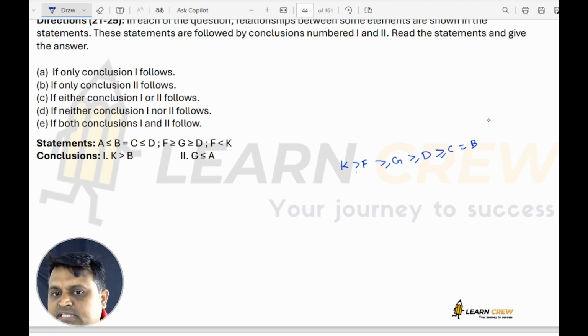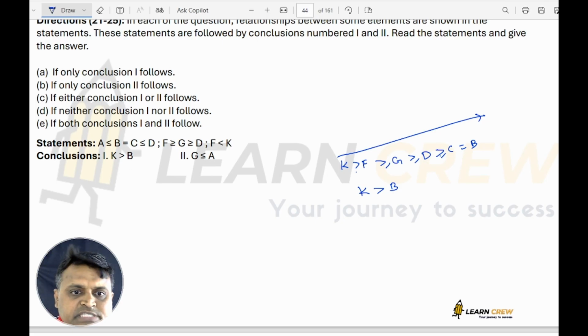This equality has no significance. So here same type are there. So K greater than B when I am going from K to B. First one is correct. What is G and A?